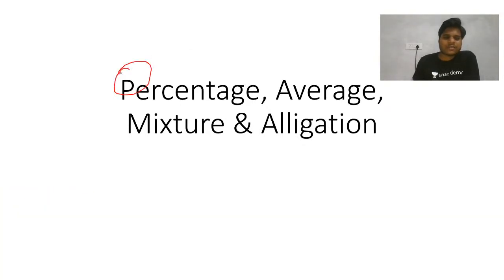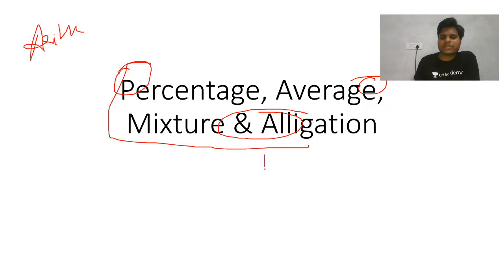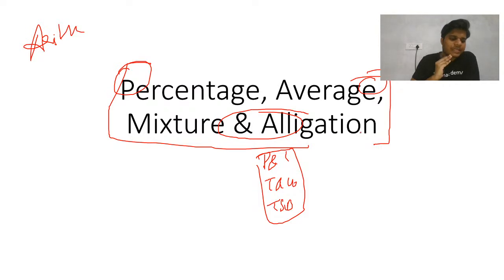So quickly, we'll not see all the things in detail. We'll see all the important parts. I will tell you what you should cover from this, as arithmetic is your major part. You all know, these are also your basics of arithmetic. After that, you are left with profit and loss, then time and work, then time, speed, distance. Okay. So these are small topics. Today we'll quickly see percentage, average, mixture, and alligation.